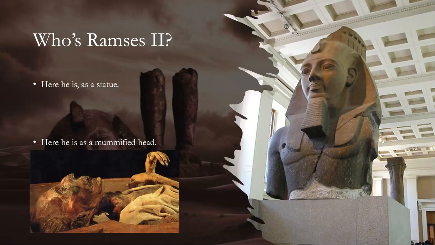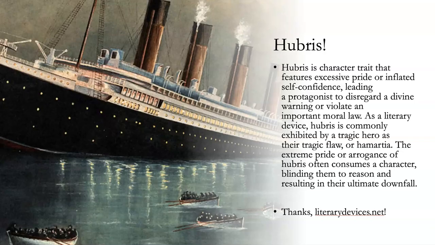Now, we all know of people who seem obsessed with their legacies and their importance on earth, and they're imbued with a certain kind of arrogance, and that's because they have huge amounts of hubris. Thanks for this definition, literarydevices.net: a character trait that features excessive pride or inflated self-confidence, to the point where, when those warnings that we all get from the world come around, they choose to ignore it. So as you can see, it's basically massive arrogance in the face of divine warnings or moral laws.